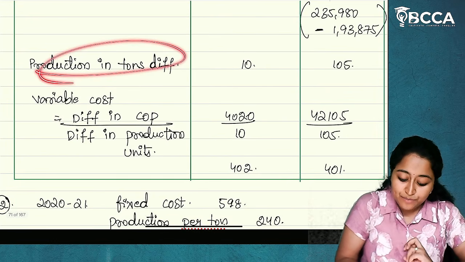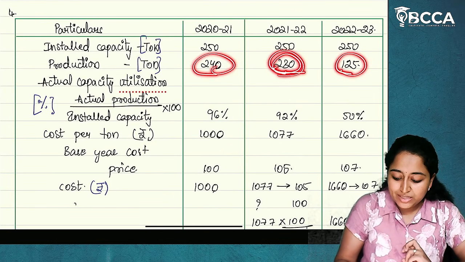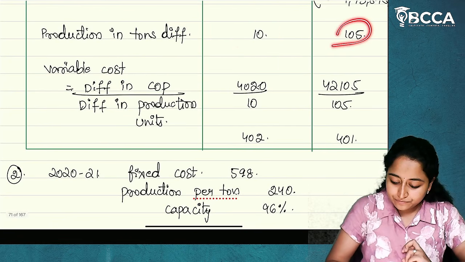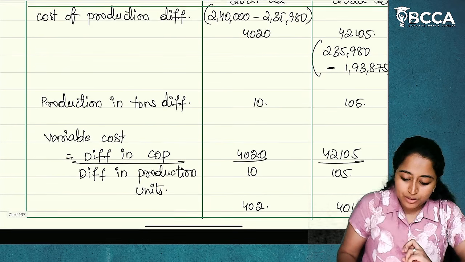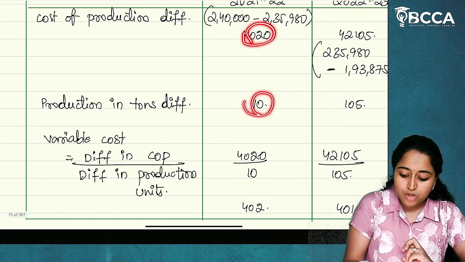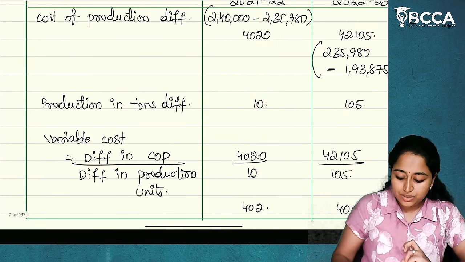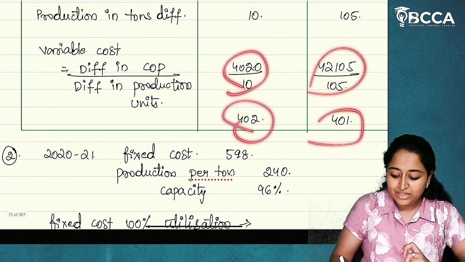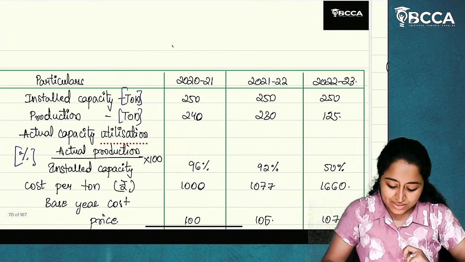Now, change in production in tons. 240 minus 230, 10. 230 minus 125, 105. You'll take that. I hope it is clear. Now, what is variable cost? This divided by this: change in cost divided by change in units. You'll get the variable cost 402 and 401. I hope it is clear. So this you will take.